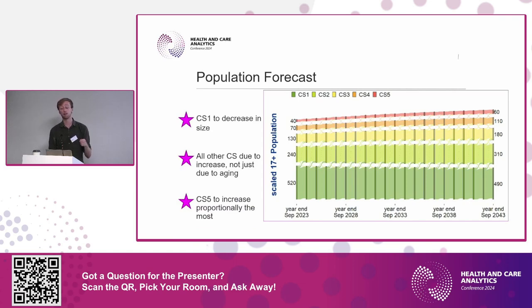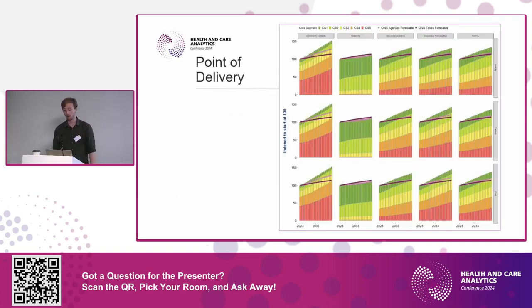And the other big point to note here is that core segment 5 is a very small proportion of the population in terms of numbers of people, they use a lot of healthcare, and that's proportionally set to increase the most. That was step 1. We can now look at step 2.